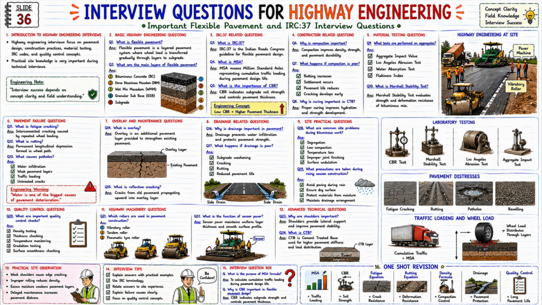What are the effects of poor drainage? ANS. Subgrade weakening, cracking, rutting, reduced pavement life. 9. Site practical questions. What are the common problems in bituminous work? ANS. Segregation, low compaction, temperature loss, improper joint finishing, surface undulation. What precautions should be taken during rainy season?